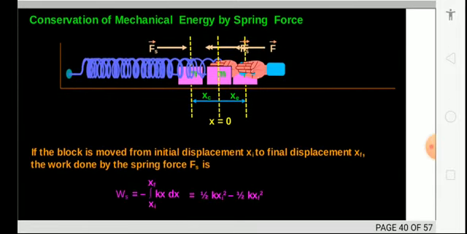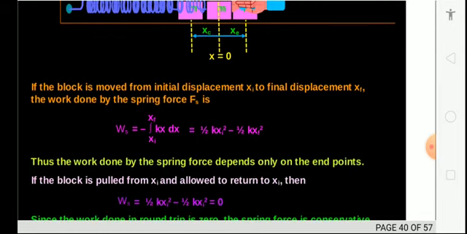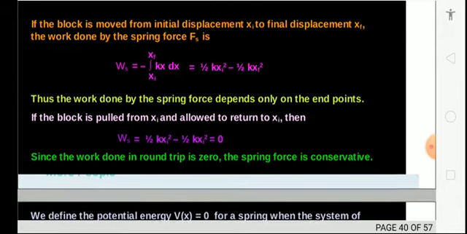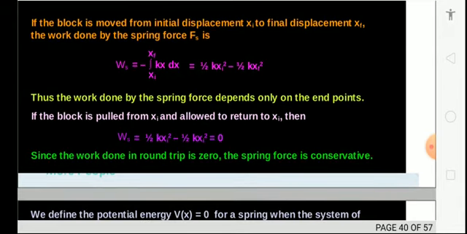Conservation of mechanical energy by spring. See the diagram. Spring is connected with the object M fixed at one point. A block is moved from initial displacement xi to final displacement xf.